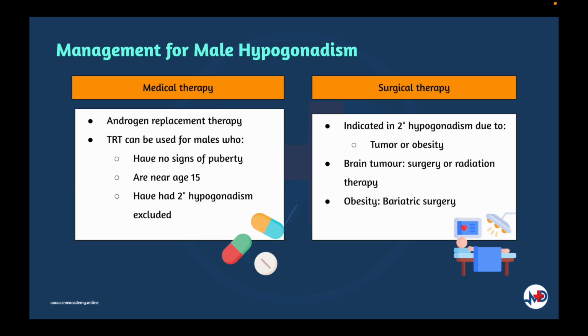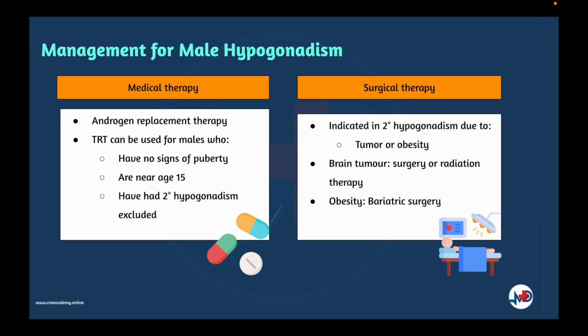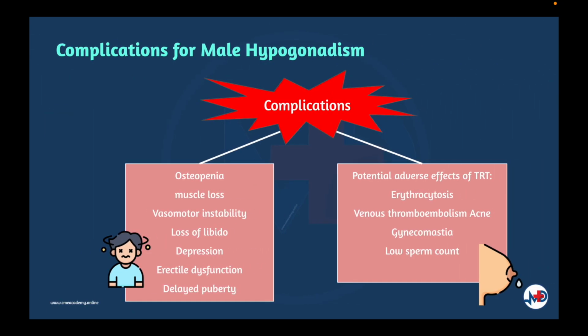Surgery is only indicated for secondary hypogonadism due to tumor or obesity. A treatment for brain tumors such as surgery or radiation therapy can be offered to patients based on the surgeon's opinion, and bariatric surgery can be offered to obese patients. The complications of hypogonadism include delayed puberty, osteopenia, muscle loss, vasomotor instability, loss of libido, depression, and occasionally erectile dysfunction. For patients who receive testosterone replacement therapy, potential adverse effects include erythrocytosis, particularly in men over the age of 50 receiving IM testosterone, venous thromboembolism unrelated to erythrocytosis, acne, gynecomastia, and low sperm count.